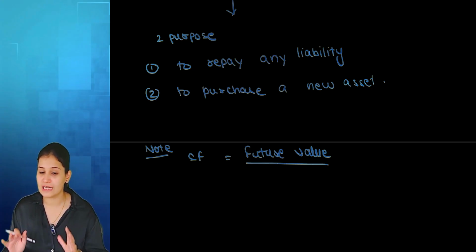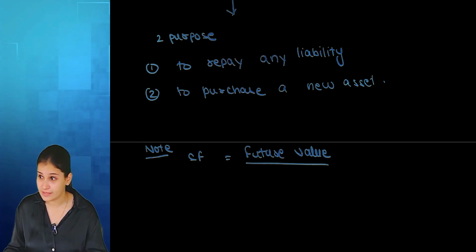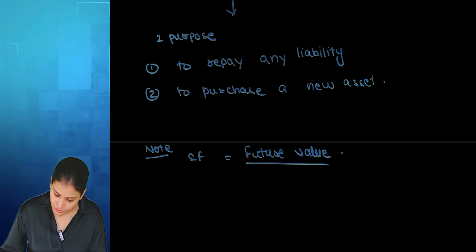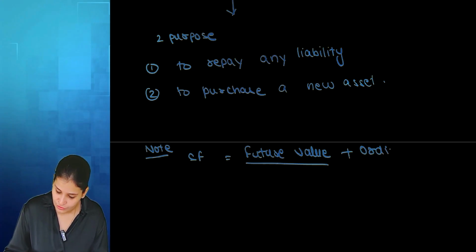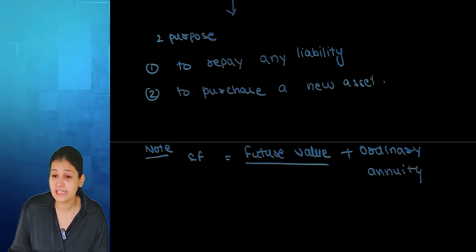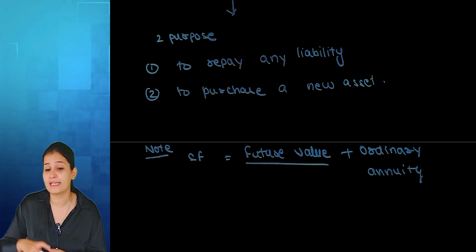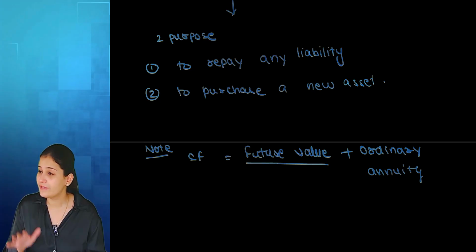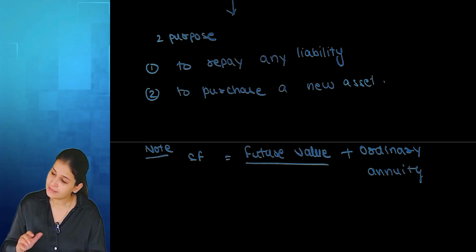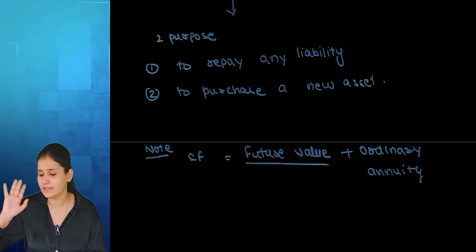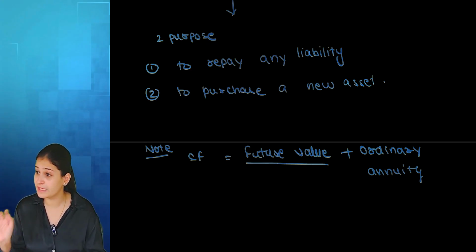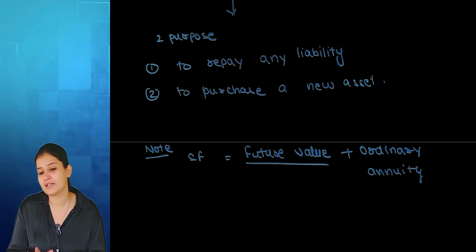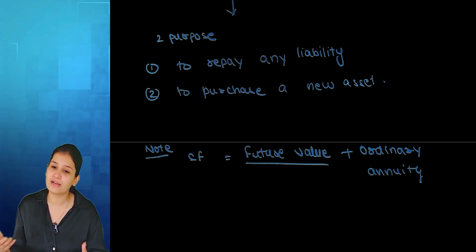So in general, until and unless said otherwise, sinking fund is always future value ordinary annuity. But if they specifically mention that yes, I want to buy a new asset, but I'm starting the payments from today, then I will apply future value annuity due. If they specifically tell me. In general, sinking fund is always future value ordinary annuity. So for sinking fund, I don't need to have another formula.